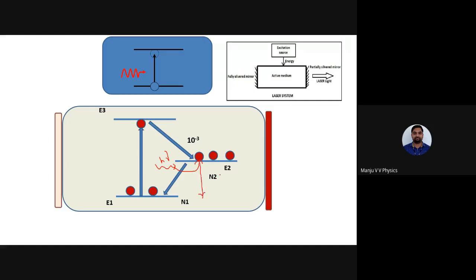When it comes to the ground state, it emits 2 photons. One h mu and another h mu dash, let me consider. It emits 2 photons. This photon comes from the energy you initially gave. This photon is from the stimulated emission.